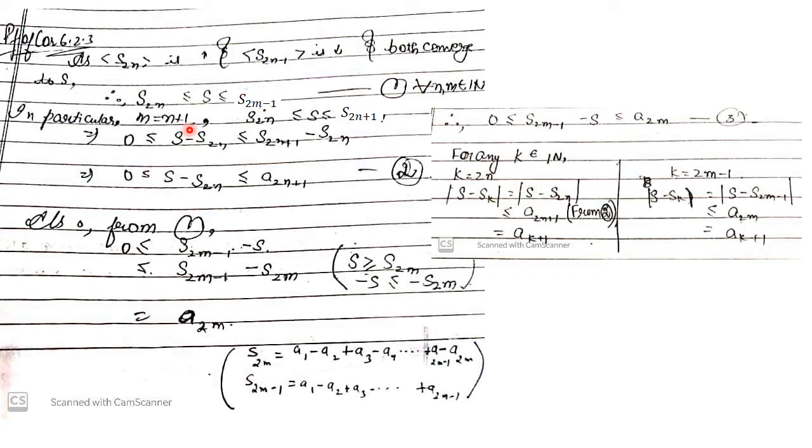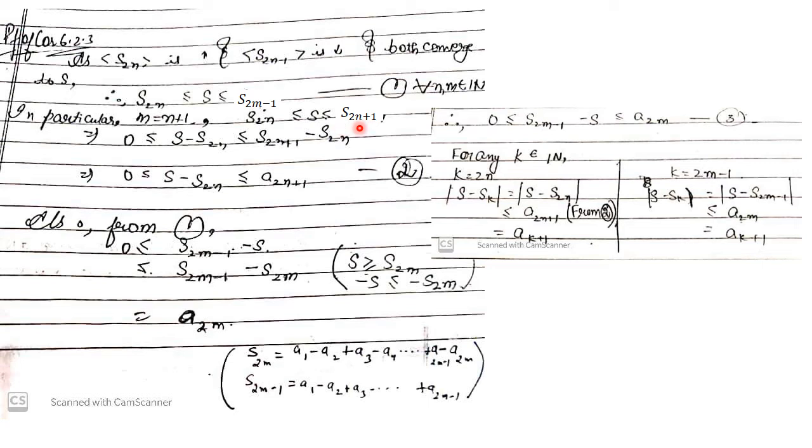In particular, if we put m = n+1, the statement will change to S2n ≤ S ≤ S_{2n+1}, that is 2n+2−1, which is 2n+1. So we look at this statement. From this statement we get two things. First, as S ≥ S2n, S − S2n will be non-negative. So we get S − S2n ≥ 0.